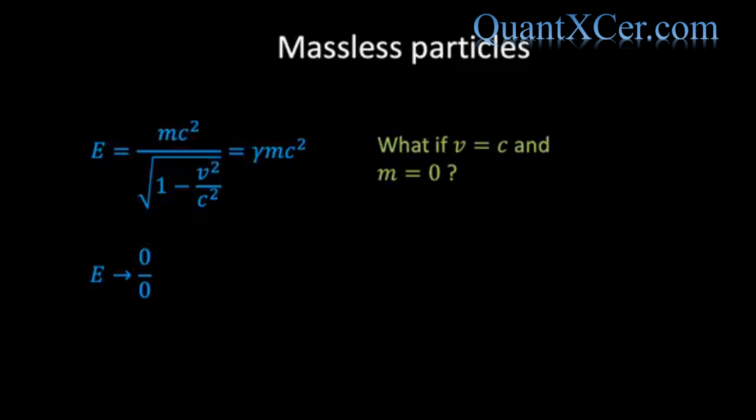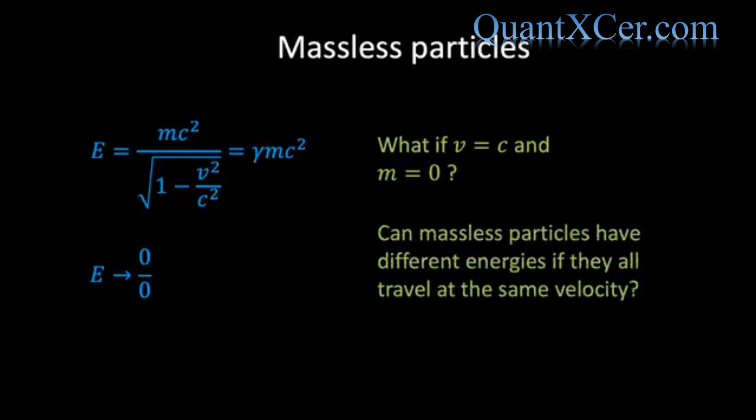Or maybe it is. Perhaps this is telling us that we shouldn't think of the energy of a massless particle in terms of velocity, because in that case, we would expect all massless particles to have the same energy since they all travel at the same velocity. So this leads to a natural question. Can massless particles have different energies if they all travel at the same velocity? Well, it turns out that the answer is yes.